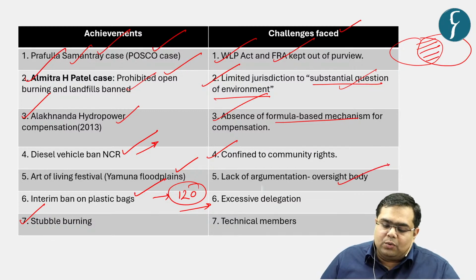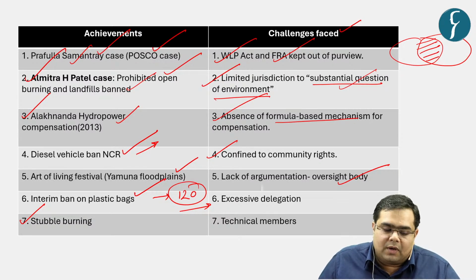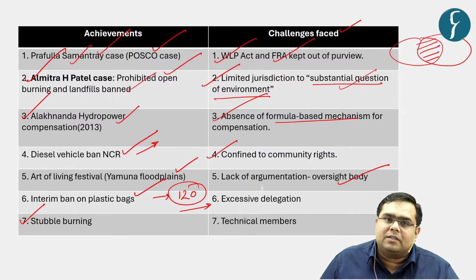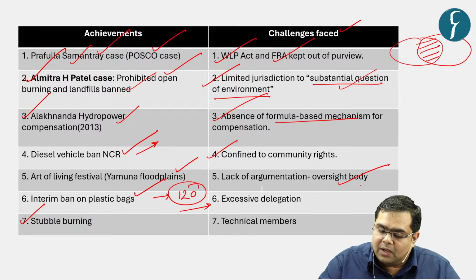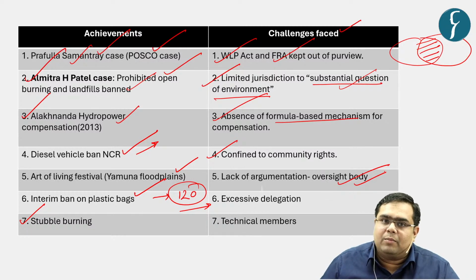Then there are issues of lack of argumentation, because earlier what used to be the case? Earlier this issue was reserved by the judiciary. When you come and argue in front of the judiciary, there is evolution of understanding, but because of the purview of the National Green Tribunal, there is no argumentation in front of a court of law.